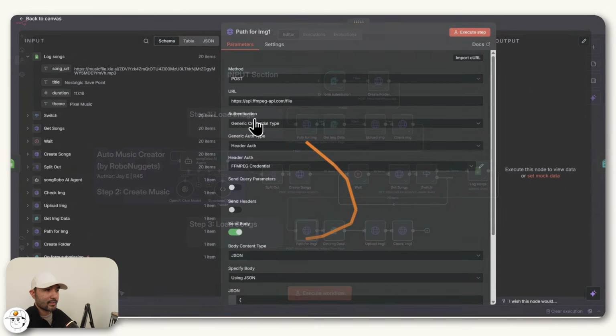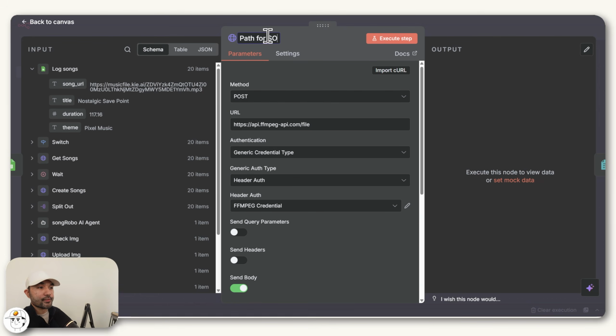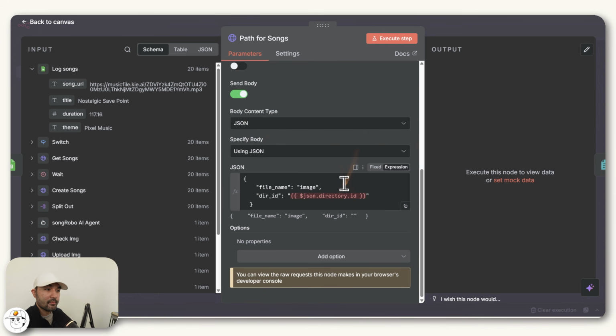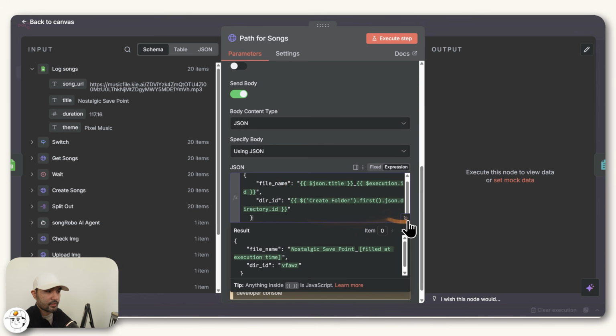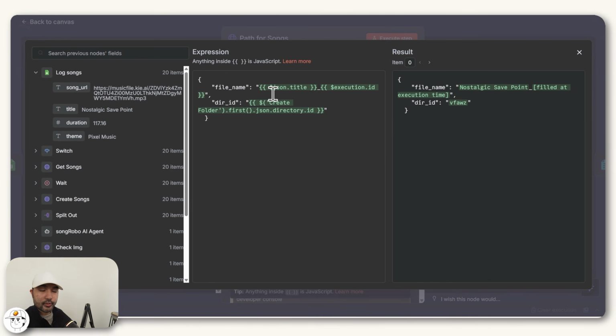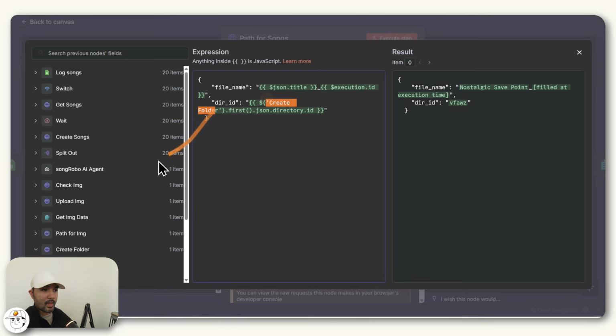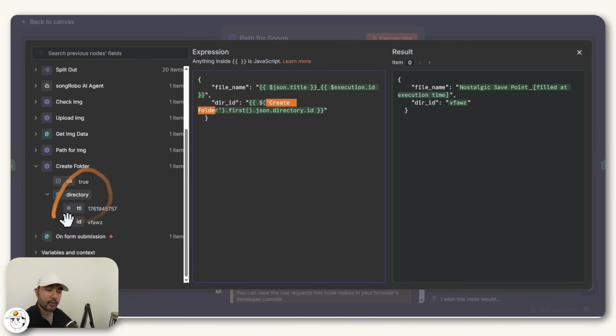And if we open that and set that up, we rename this to Path for Songs. Everything here should remain the same. But this JSON, you just want to replace that body of your request into something like this. So if you open that, it's the same structure as before. But basically what we're doing is just give it a title, same as the title of the song, as well as this unique execution ID. Because what's important in this case is that the file name should be unique as per FFmpeg's documentation. We still provide our directory here, which you can see we're still mapping to that very first create folder node that we did earlier.